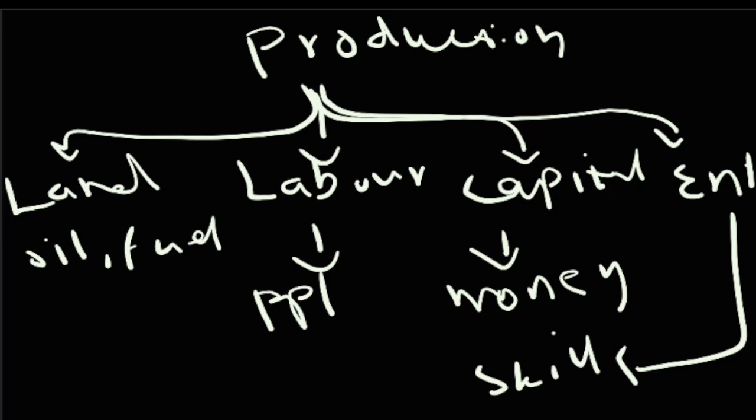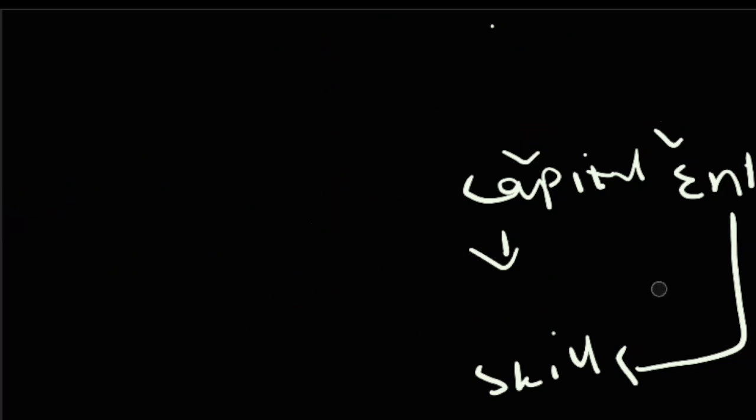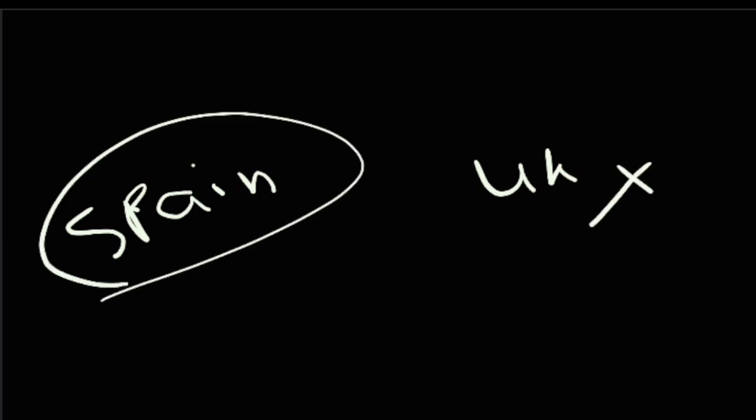The next subtopic, or maybe a big topic, is called opportunity cost. Opportunity cost is giving up the next best alternative by choosing another one. For example, if Spain and the UK are both your favorite countries and you want to visit them, you have to choose between one of them. If you choose Spain, then you are giving up on the UK. But if you choose the UK, you're giving up on Spain. And both are best options for you. So opportunity cost is the next best alternative given up by choosing another item.